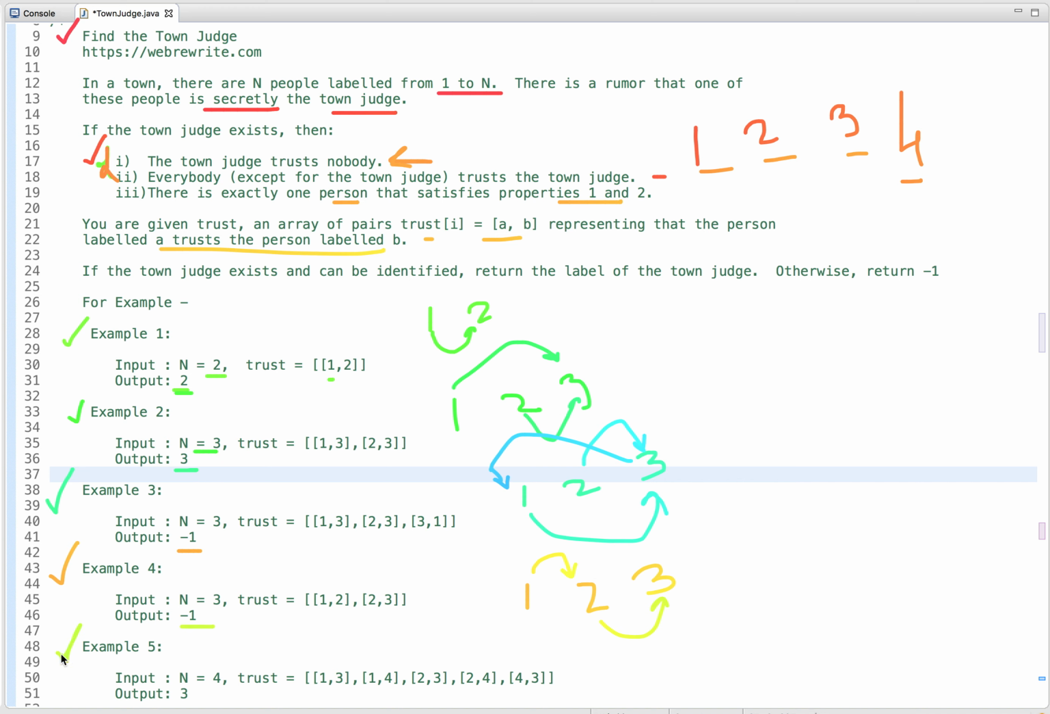And in the last example, there exist 4 people, 1, 2, 3, 4, and first trusts the third person, so first also trusts the fourth one, second trusts third and fourth, so second also trusts this person and this person, and the fourth trusts the third person, so everyone trusts the third person, and third does not trust anyone, so 3 is the output, so 3 is the town judge.